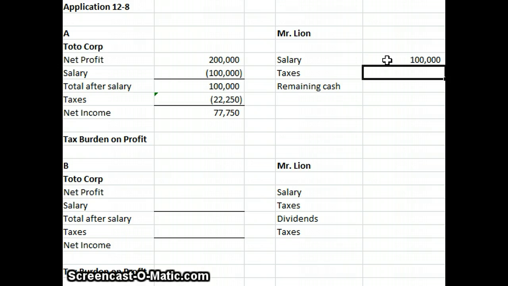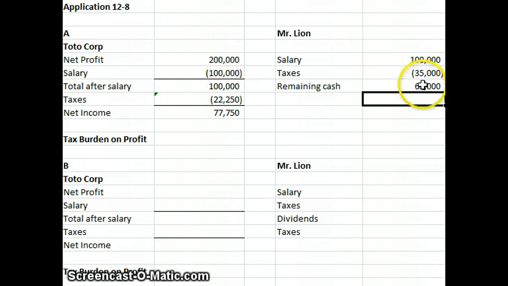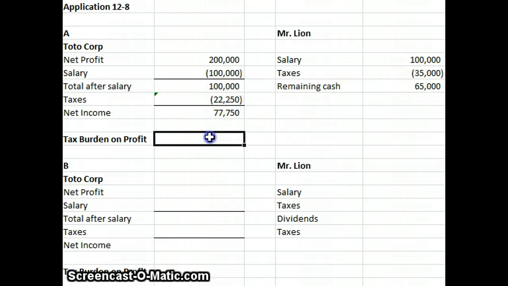My taxes on that at a 35% tax rate is 0.35 times 100,000, which is 35,000. Again I put my minus there to make the math easy, and I have a balance of 65,000.